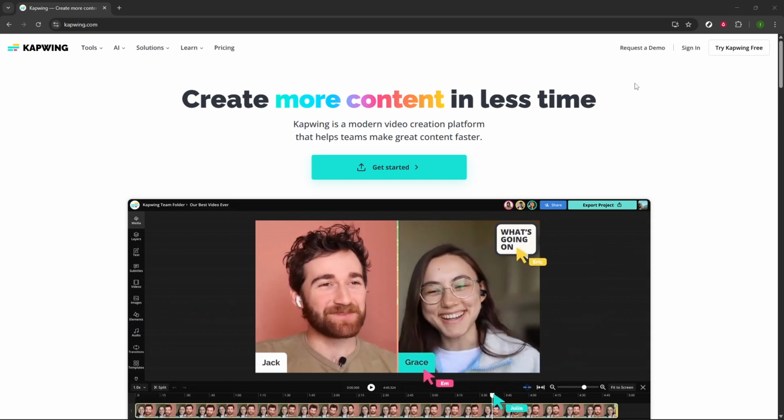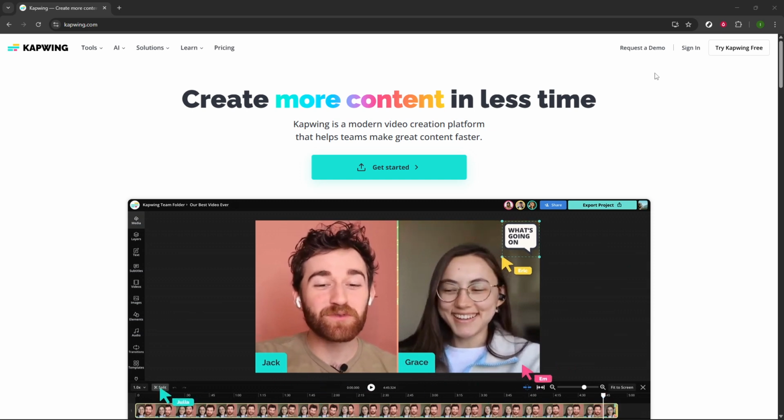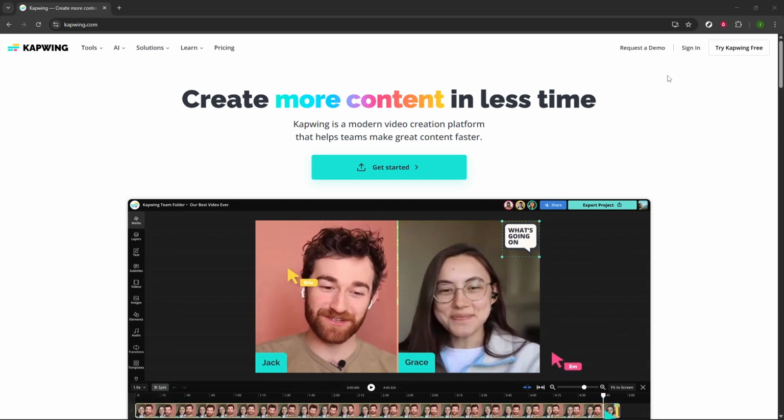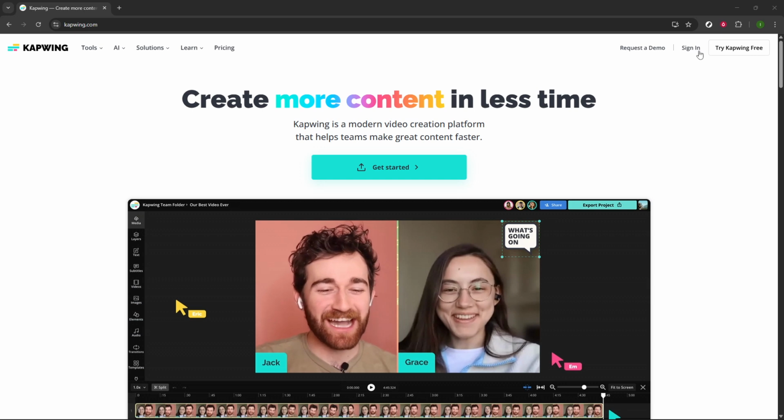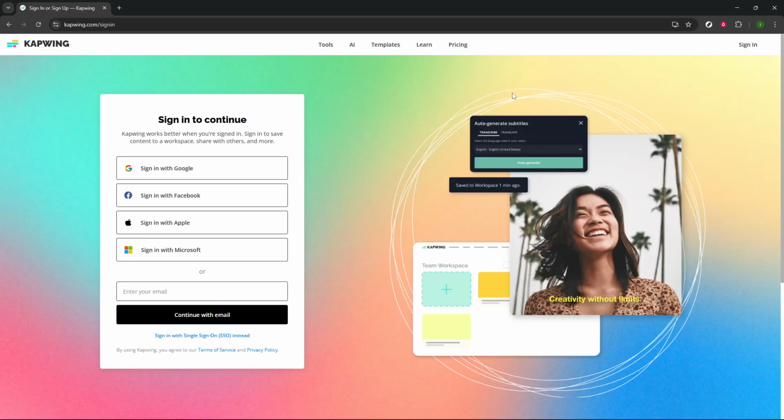To get started, open a web browser and navigate to the Kapwing website. The home page is designed to be user-friendly and will guide you in starting your project. Once you're there, the first thing you need to do is to sign in. Look for the Sign In button, which is usually located at the top right corner of the page. Click on it to proceed.